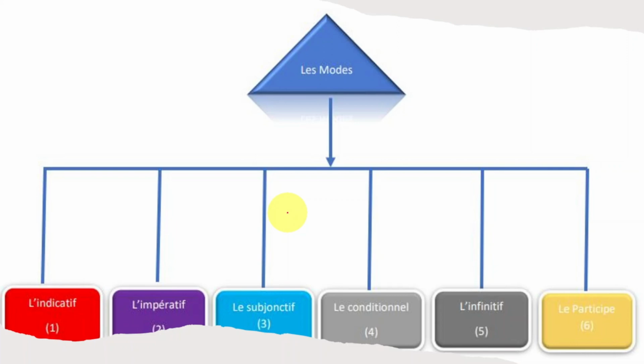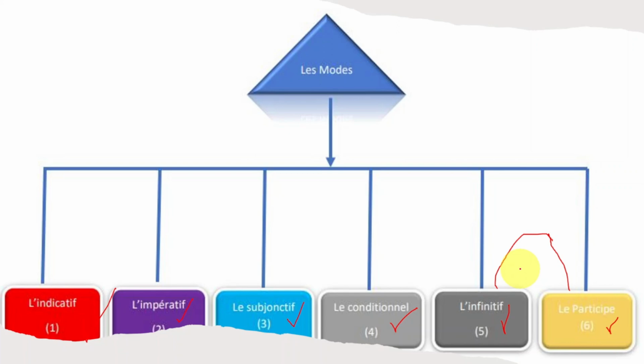now, this is the mood I was talking about. The mood. Okay? So, you're going to see we have l'indicatif right here. We have l'impératif. We have le subjonctif. We have le conditionnel. We have l'infinitif, we have le participe. So when you take a look, we got l'indicatif right here. We have l'impératif, le subjonctif, le conditionnel, le participe. That's what I was talking about.